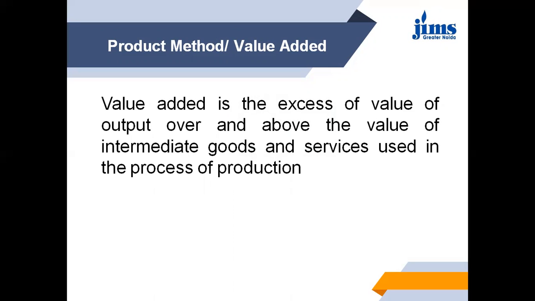So as far as an enterprise is concerned, its sales are treated as final sales or sales of final goods and services. For example, if a farmer produces 1 ton of wheat and sells it for rupees 400 in the market to a flour mill, as far as the farmer is concerned, the sale of wheat is final sale and he gets 400 for it. If he does not have to incur any expenditure on the cultivation of wheat, rupees 400 becomes the value of his contribution. So the purchase of wheat by the flour mill is an intermediate good. So it converts wheat into flour and sells it for 600 to a baker.